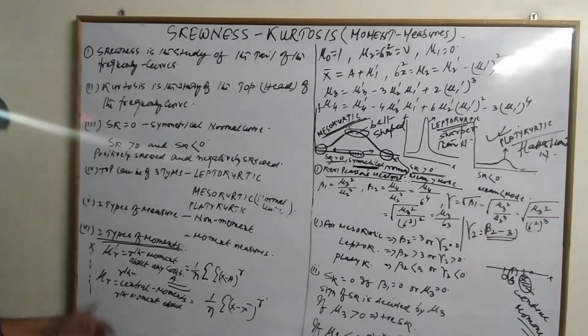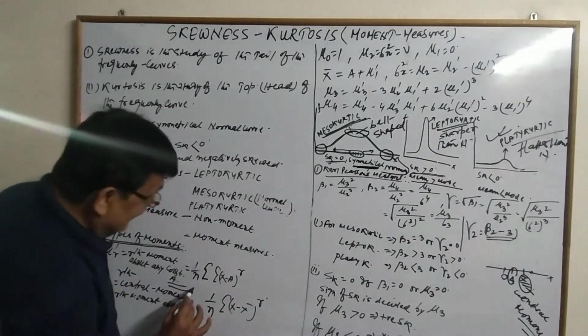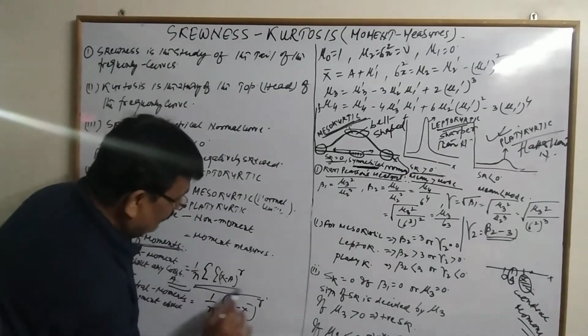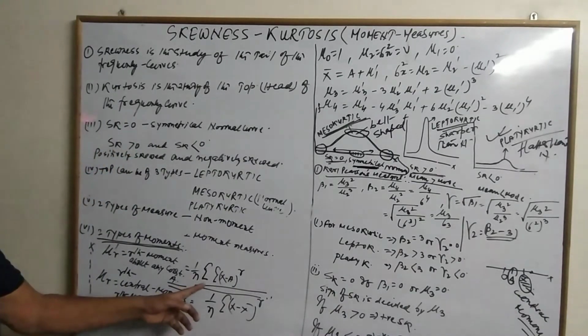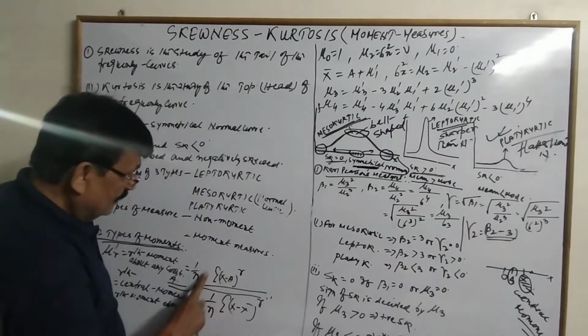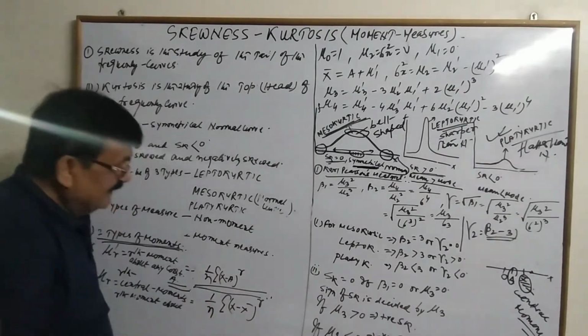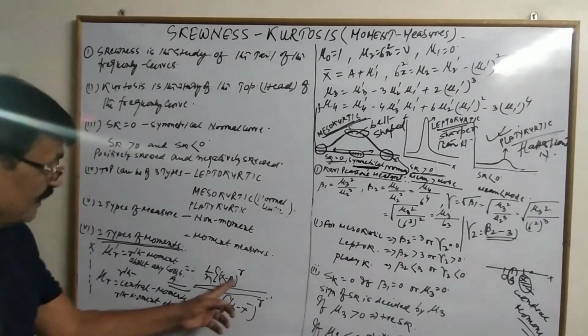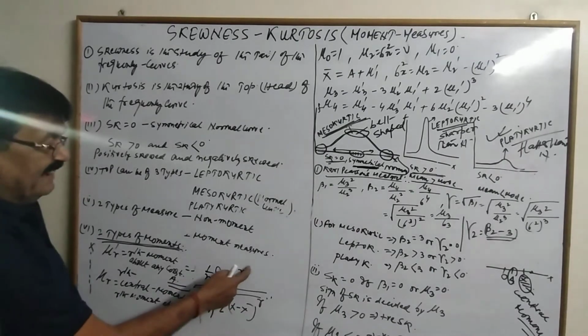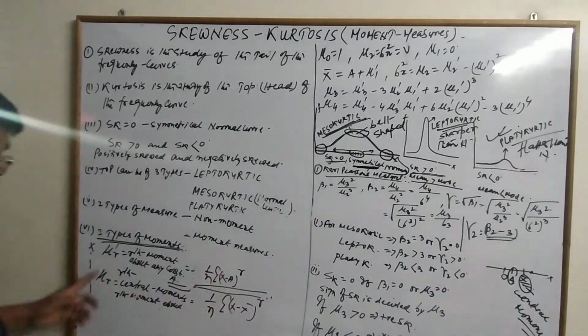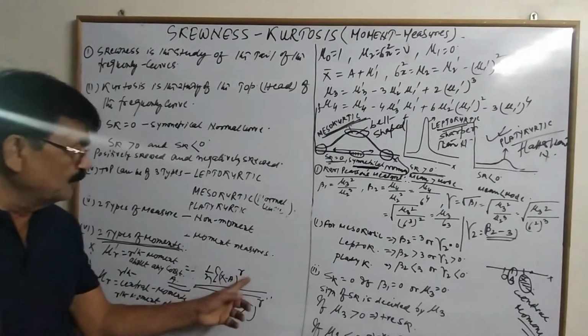Now these two moments are calculated as 1 by n summation of x minus that constant raised to the power r. This r is the degree of the moment. So it was the rth moment, so it is r. Had it been the first moment, r would be 1.